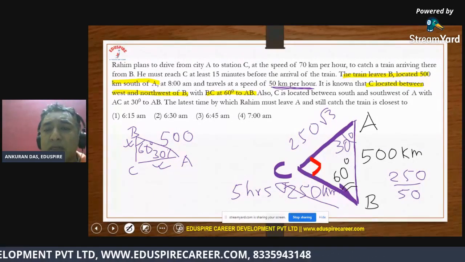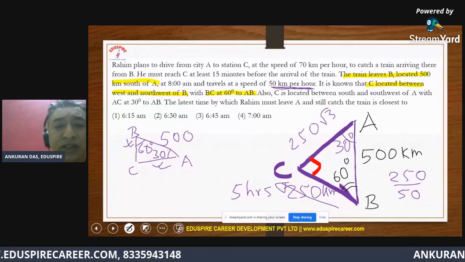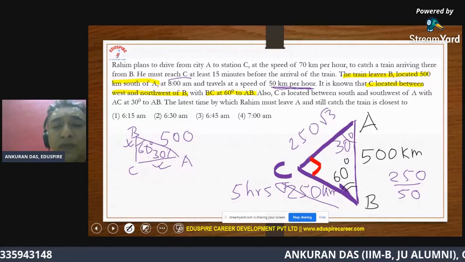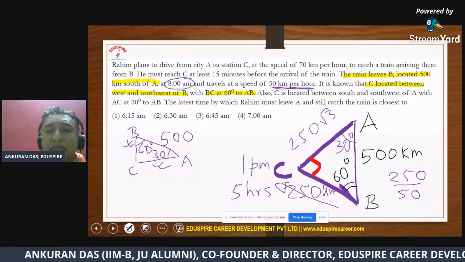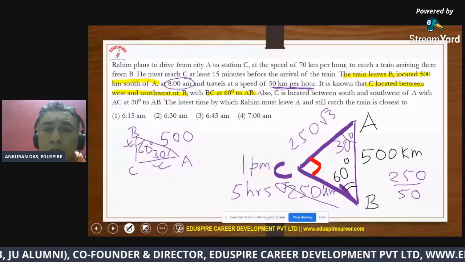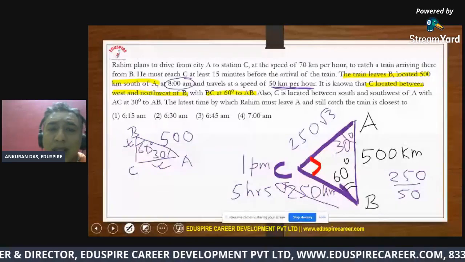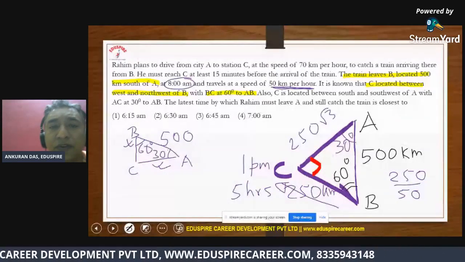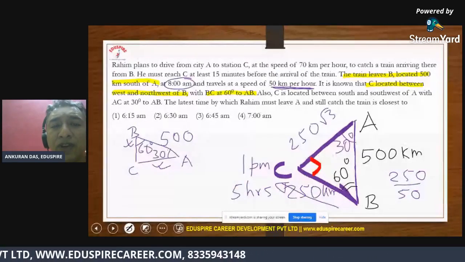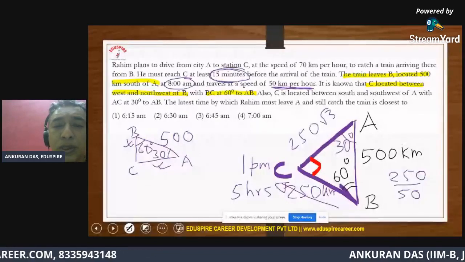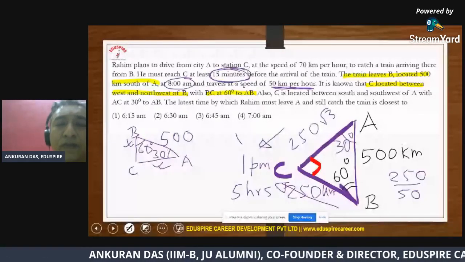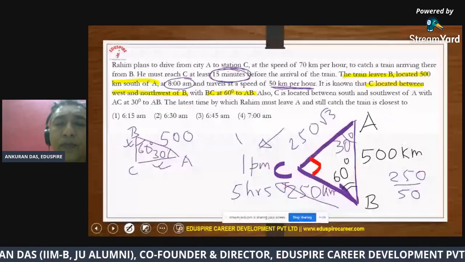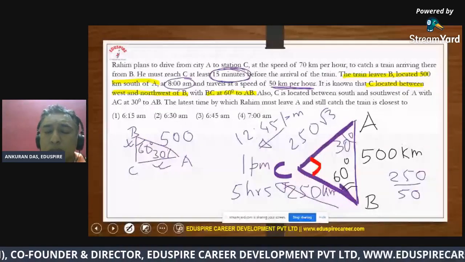So the train will take exactly 5 hours, which means if the train started at 8 o'clock in the morning, it will reach point C at 1 p.m., which means if one has to reach 15 minutes before the arrival of the train, which is what they have said, he must target to reach here at 12:45. Okay, so that is how it looks.